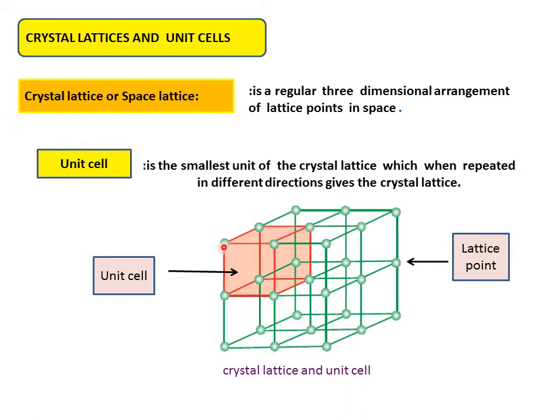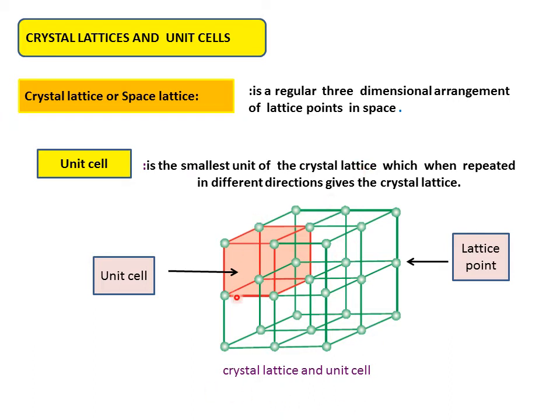You can see these spheres, which you can imagine as constituent particles, and these lines you can imagine as intermolecular forces. Diagrammatically, we can call these spheres the lattice points, held through a bond. Try to understand, dear students.